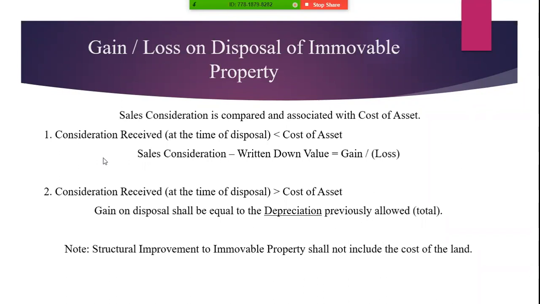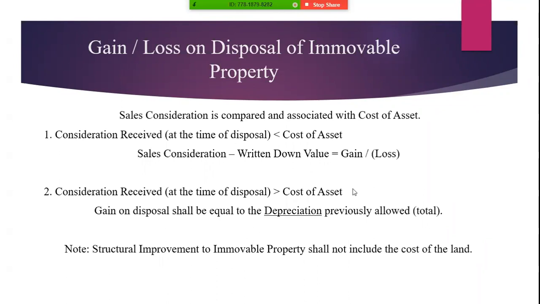So there are 2 cases: either your cost can be greater than the sales consideration, or your sales consideration can be greater than the cost of the asset. Let's talk about the first case. While your cost of the asset is greater than the consideration received, always remember to calculate the gain and loss on that disposal by sales consideration minus written down value.